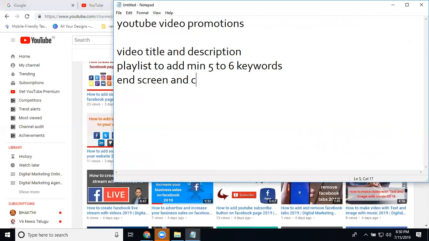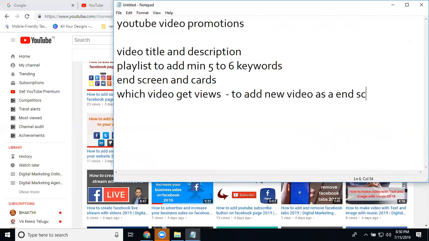Finish end screen and cards, and which video gets more views. Which video gets more views on your channel, add that new video as an end screen. To add an end screen.